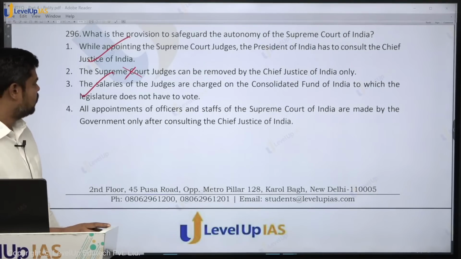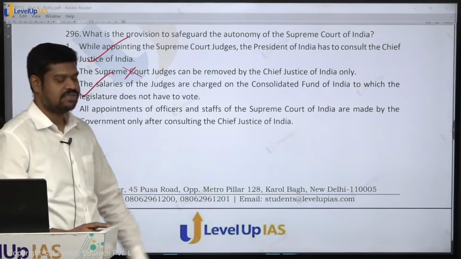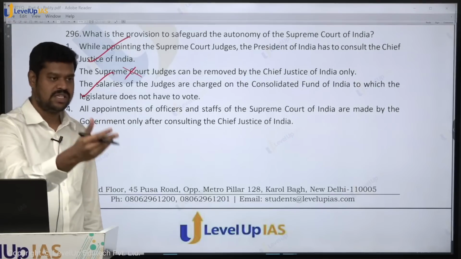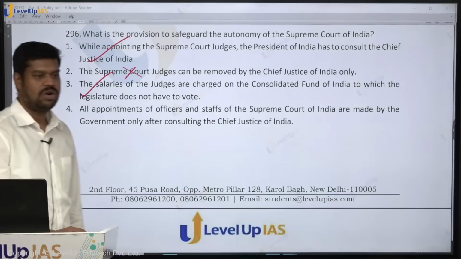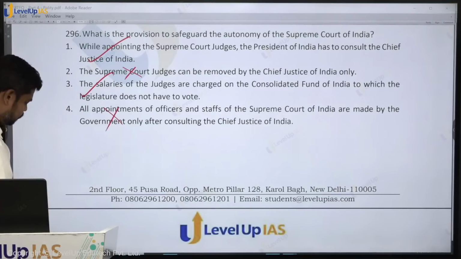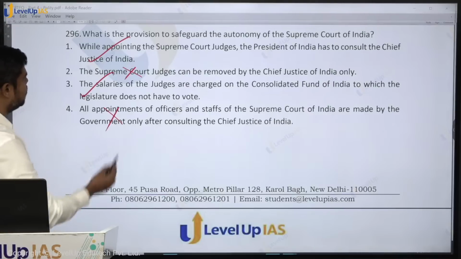As per Article 146 of the Constitution, all the appointments to the officers and staff of the Supreme Court are made by the Chief Justice of India or any of the judges as the court may decide, not the government of India. So this is not right. So what is the answer if you eliminate these two?